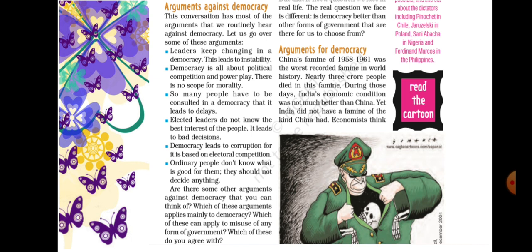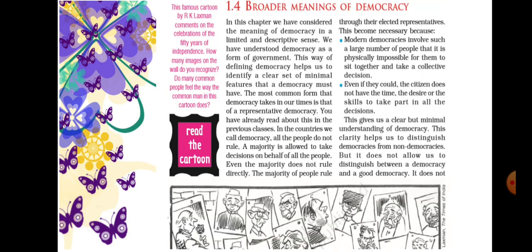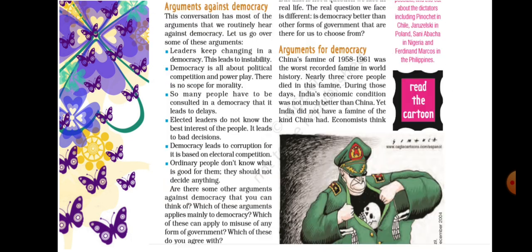These are the arguments against democracy, and there are some arguments for democracy too. And the broader meaning of democracy is here.